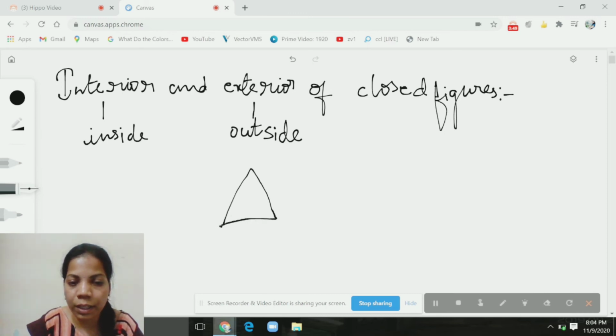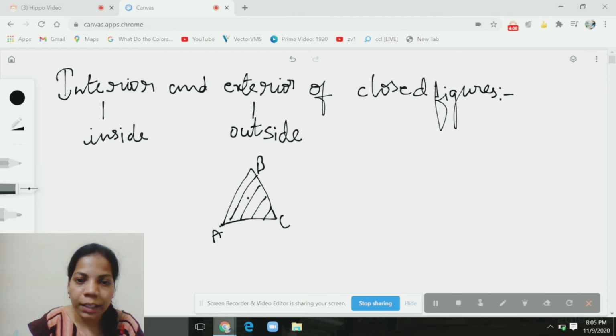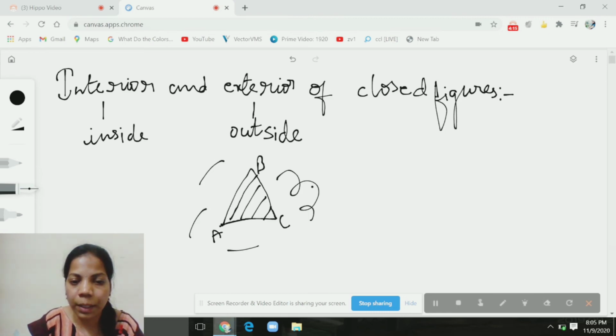So is this a closed figure? Yes. So A, B, and C, right? The points which lie inside of a closed figure are called interior. And the points which lie outside, wherever outside of the figure any point lies, those points are called exterior points of closed figures.